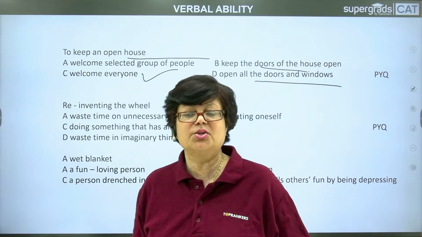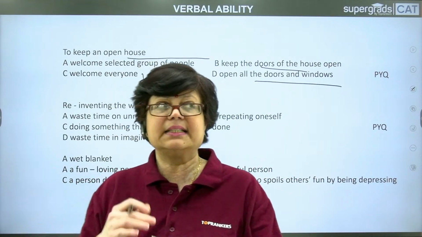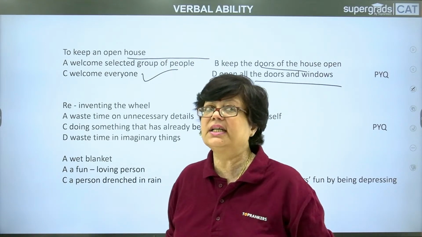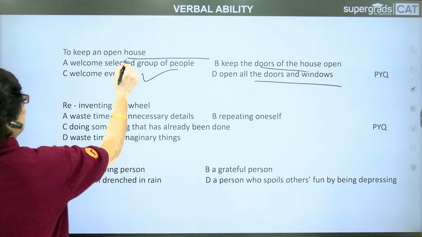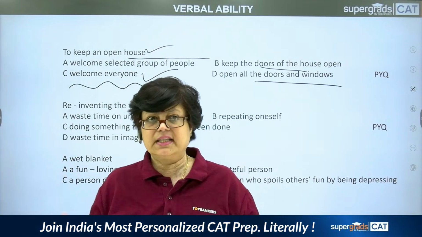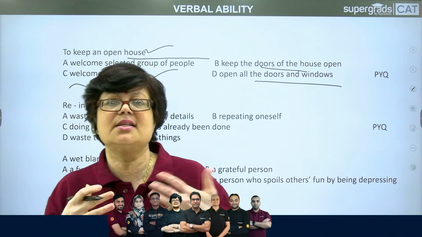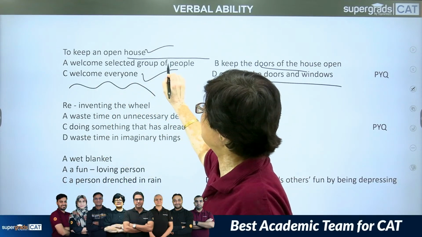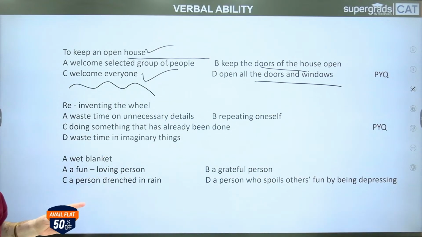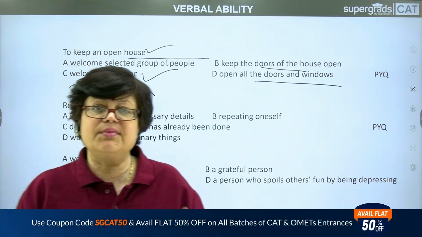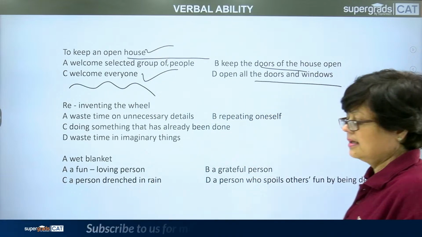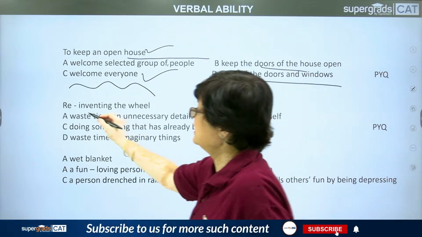You might have come across this term, large-heartedly, or to welcome somebody with open arms, right? So from there you can take the connotation: open house means to welcome everyone, irrespective of whether he is your friend or not, which is being shown by this first option, welcome a selected group of people. So it is not to welcome a selected group of people, rather it is to welcome everyone large-heartedly or with open arms. Take the next one, reinventing the wheel.